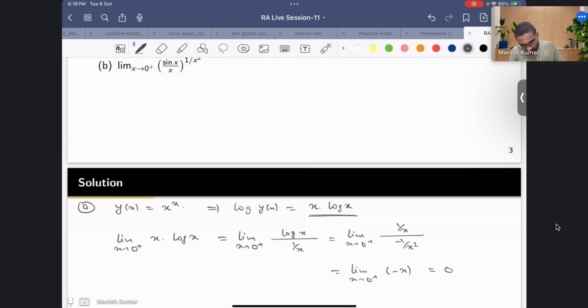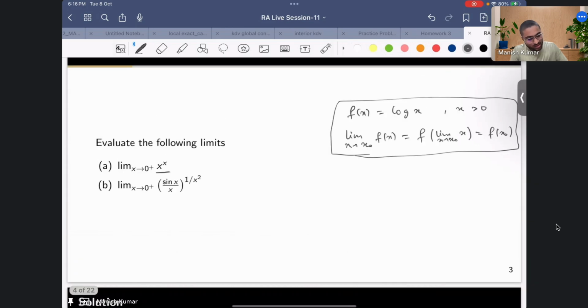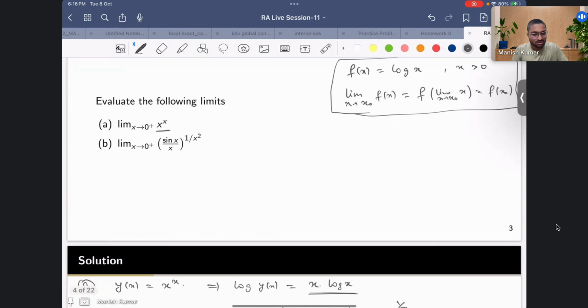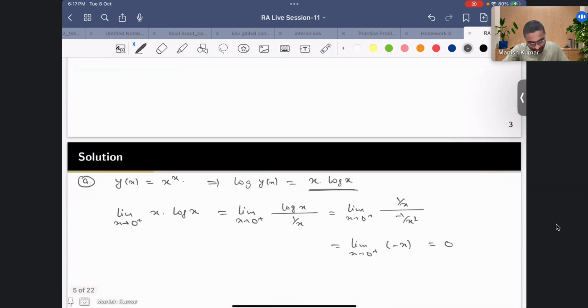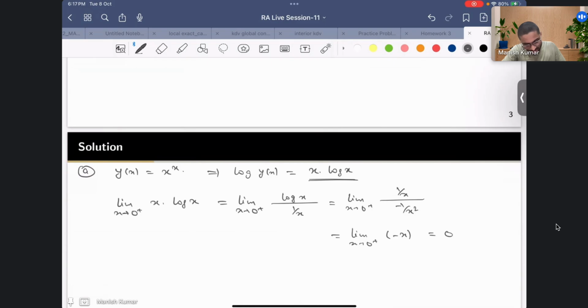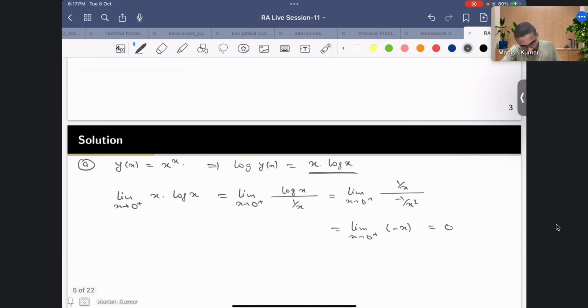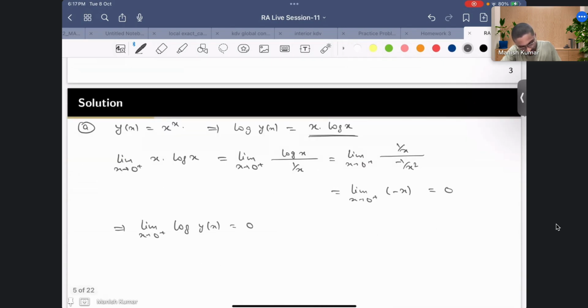So this log, whatever I said, is continuous on the open interval (0, infinity). 0 we don't include, that's why I've written x greater than 0. So what we have got is that the limit of this is turning out to be 0. In other words, limit x going to 0 plus of log of y of x is becoming 0, right? So as I mentioned above, I can write this as log of the limit x going to 0 plus of y of x.